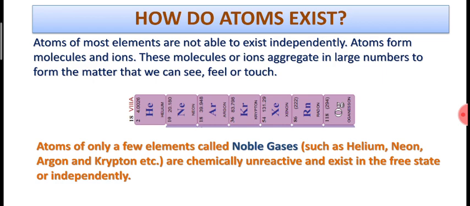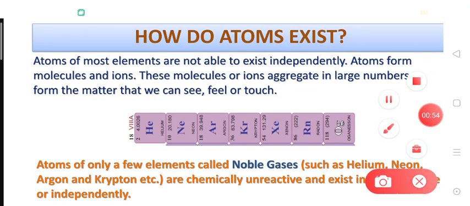So dear students, if we talk about the existence of atoms, this is very strange but true: atoms of most of the elements do not exist freely, singly or independently. They are always bonded together to make a molecule or to make a bulk, or they exist in the form of ions. So one thing is clear, that atoms either exist in the form of molecules, when more than one atom combines together to make a cluster, or they exist in the form of ions. What are molecules or ions, we will be learning a little later in this video.